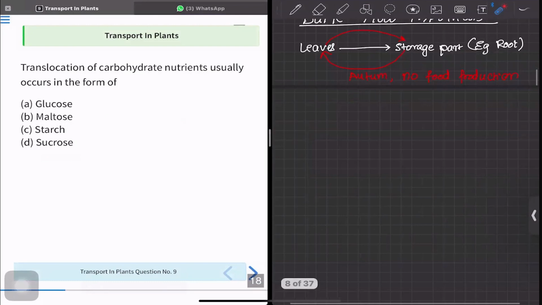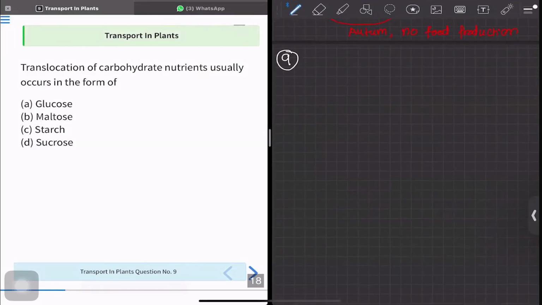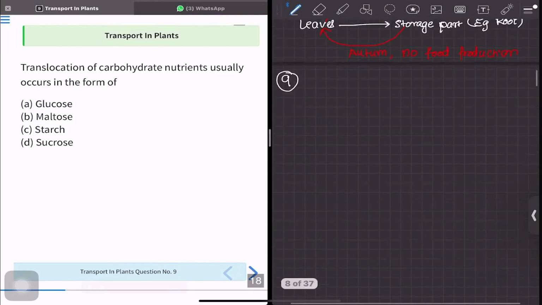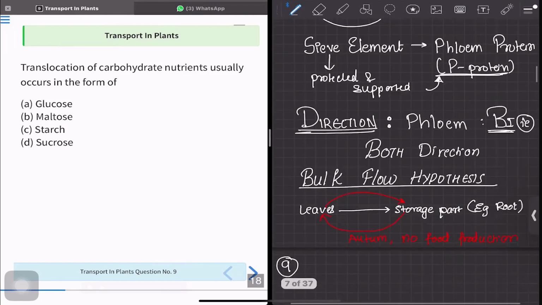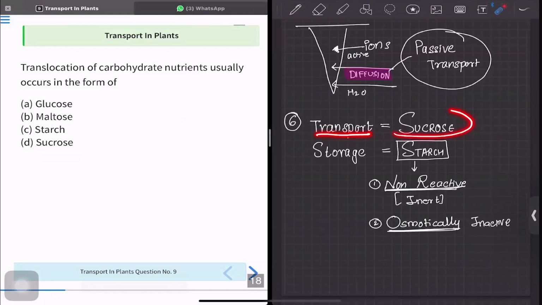So let's move to our question number 9. What does question number 9 ask? Translocation of carbohydrate nutrient usually occurs in the form of. So we have already seen this concept with question number 6, that is the transport will be in the form of sucrose and the storage will be in the form of starch. So clearly option D is the correct answer. Transport is via sucrose. That is what is asked in our question.